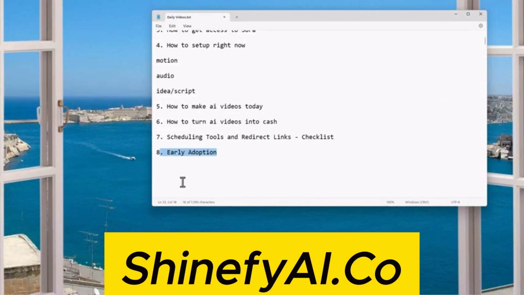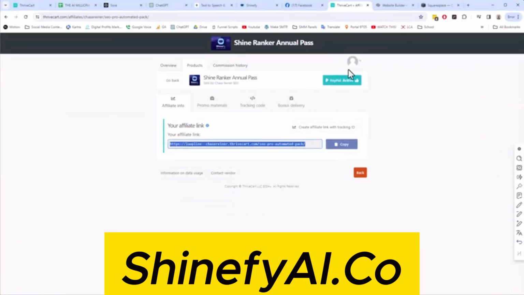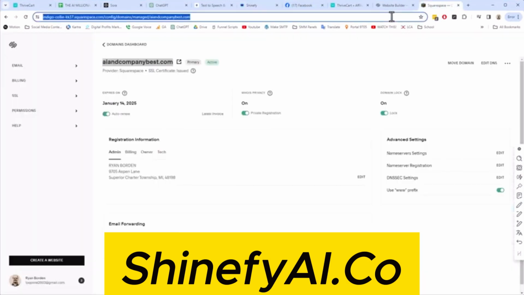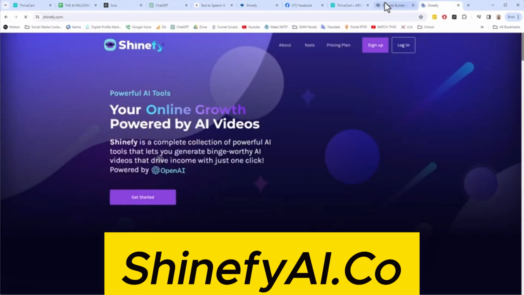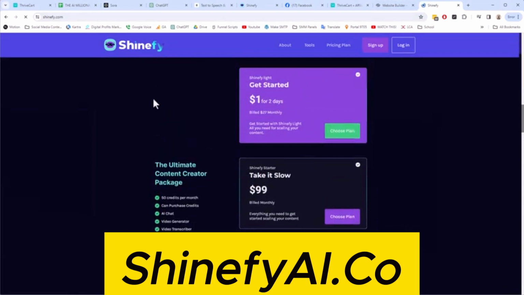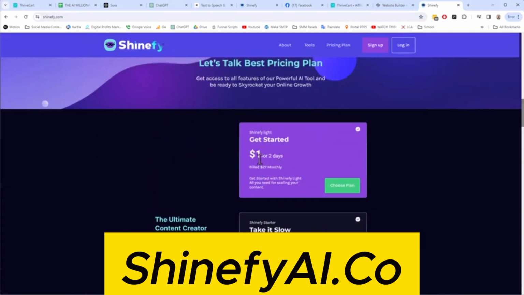Now, it's important to be an early adopter because, why? Why would you want to do that? Shinefy is a paid tool. And so it currently has a, let's see if I can go here. It has a $1 trial for 30 days. It says 2 days. It actually got changed to 30 days. But so it's a $1 trial for 30 days.